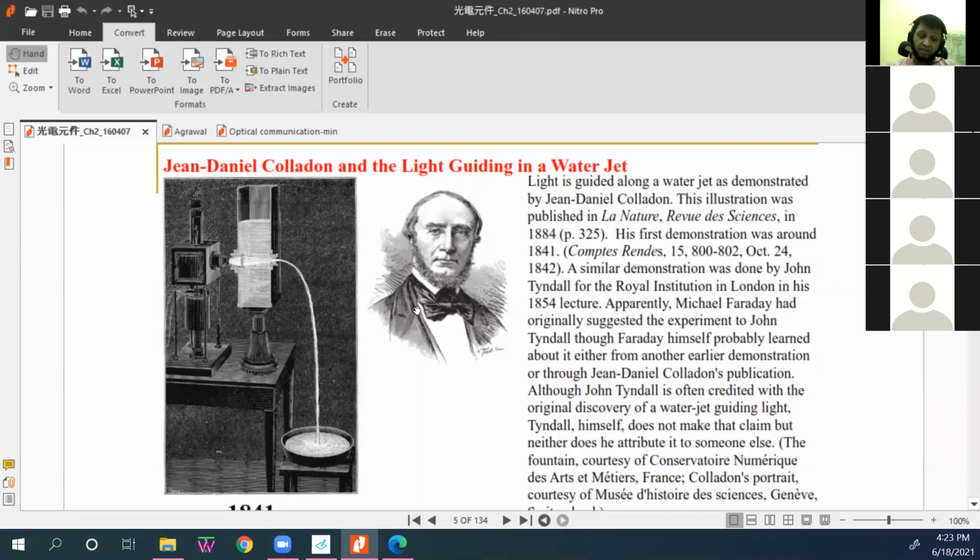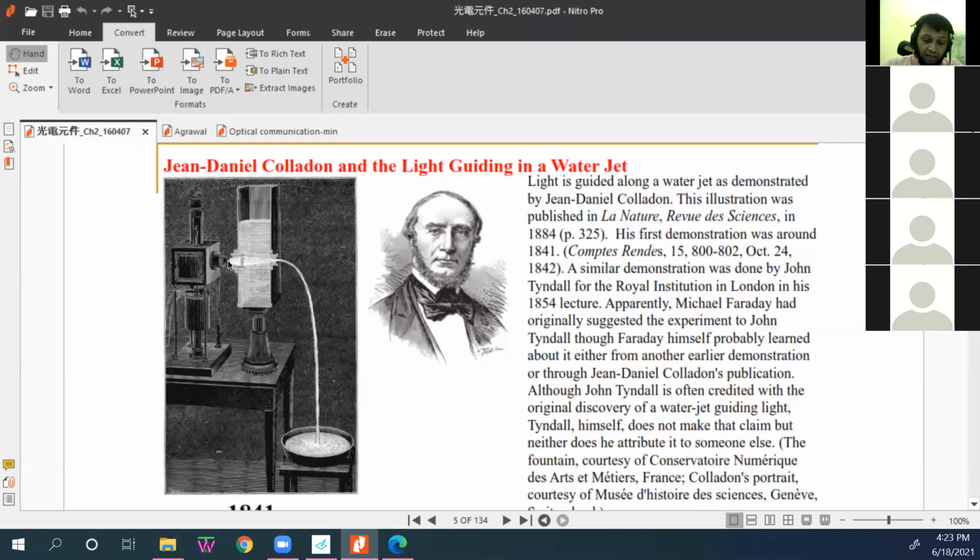The scientist Daniel first did the experiment with a water jet. Do you guys see my pointer? Yes, sir. Okay, so it's nothing but a light source going through a water stream, because water is dropping.